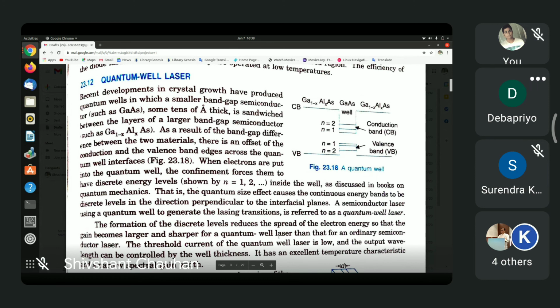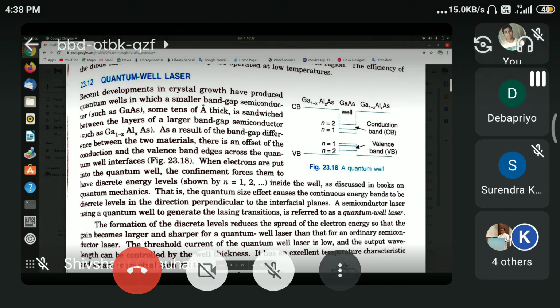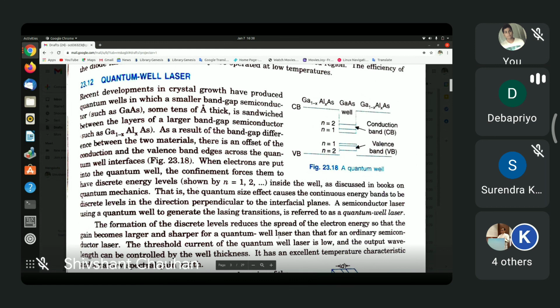You have gallium aluminium arsenide, or sometimes written as aluminium gallium arsenide, AlGaAs, on two sides, and then you have sandwiched between these two a layer of gallium arsenide. These gallium aluminium arsenide or aluminium gallium arsenide layers are doped with N and P type impurities.